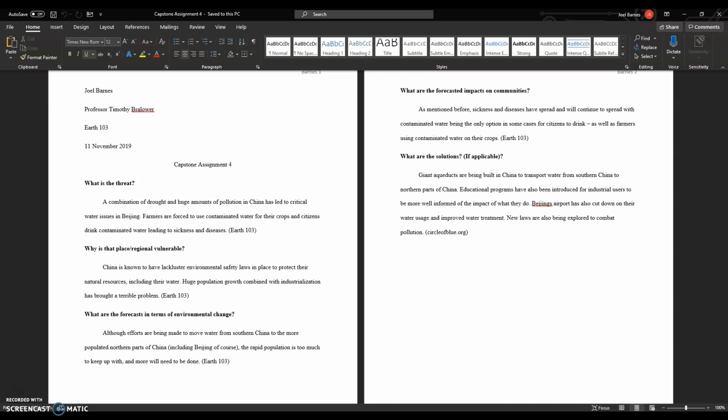What are the forecasted impacts on communities? As mentioned before, sickness and diseases have spread and will continue to spread, with contaminated water being the only option in some cases for citizens to drink, as well as farmers using contaminated water on their crops.